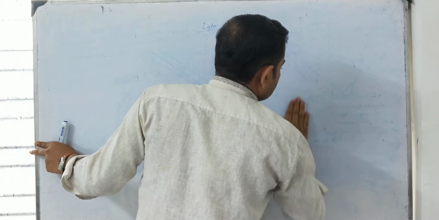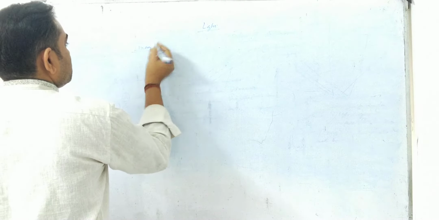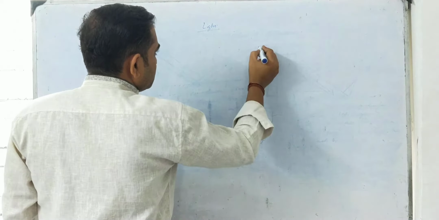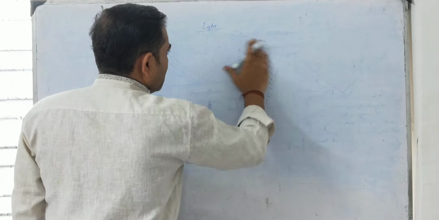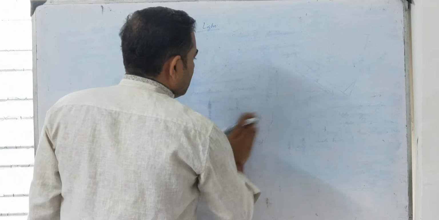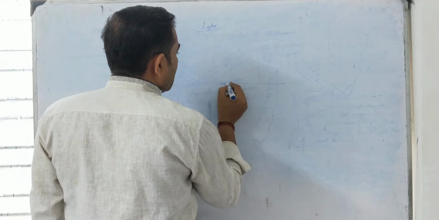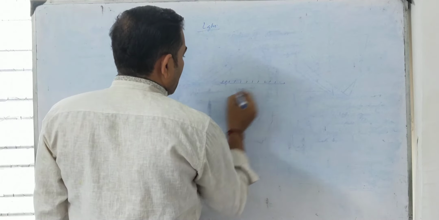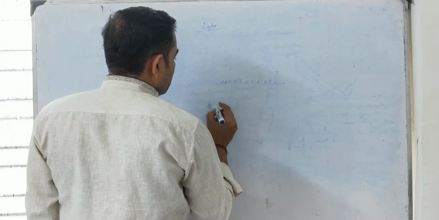So first one, image. Suppose we have a mirror. A spherical mirror is not in your syllabus, so I am taking a plane mirror. Suppose we have a mirror and a point of light, a source of light.